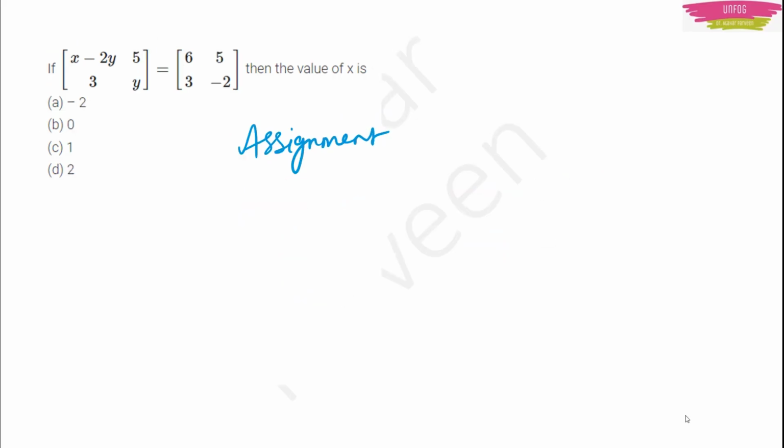Okay, moving on. I am giving you one question, a similar type of question. Here you just have to find the value of x. No need to find the value of y, but you have to find the value of x. This is an assignment for you. Here I'll give you one simple clue. To find x minus 2y, you will have to find y first. Then only you can find x minus 2y. After you find x minus 2y, then only you can find the value of x. Okay, this is one clue for you. Please work out this sum and write the correct answer in the comment section. Okay.